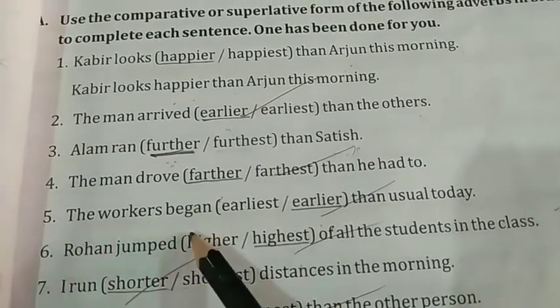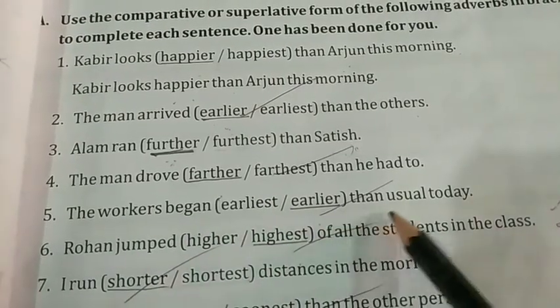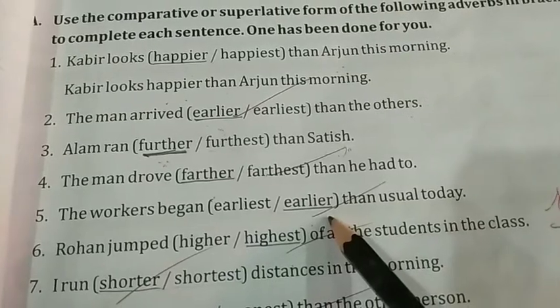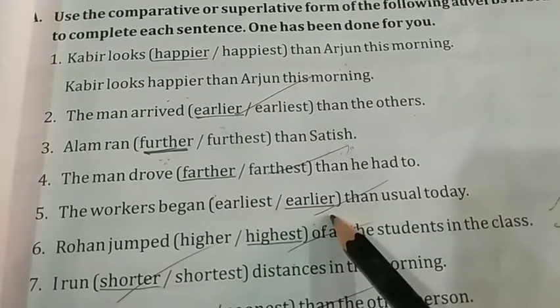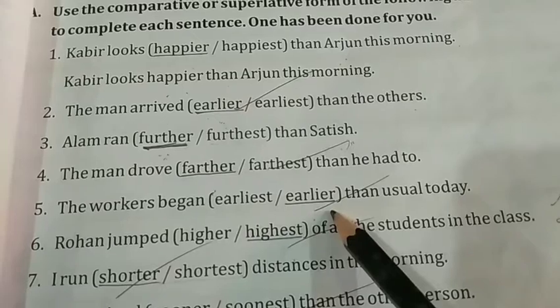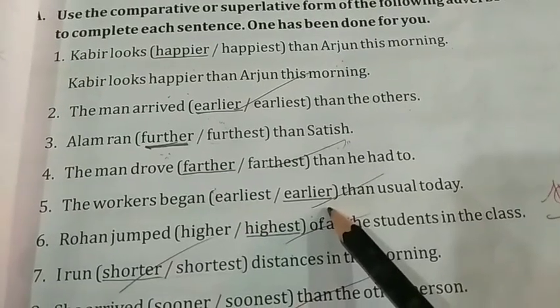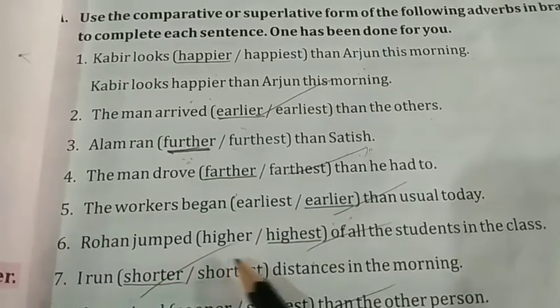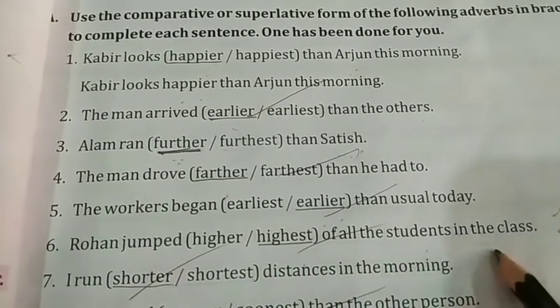Next, the workers began earliest or earlier than usual today. The workers began earlier than usual today. So, underline earlier. It should be in comparative degree. Next, Rohan jumped higher or highest of all students in the class.